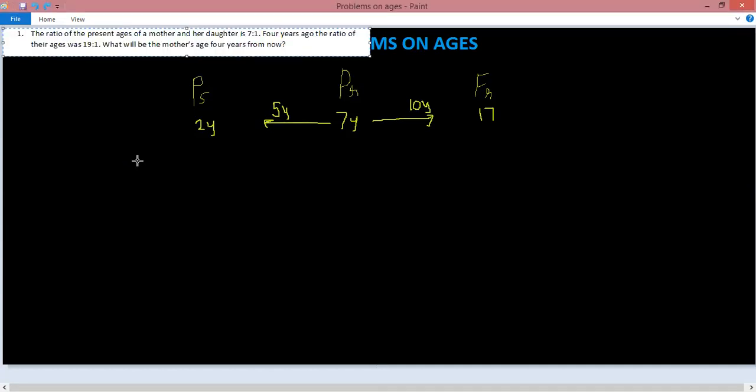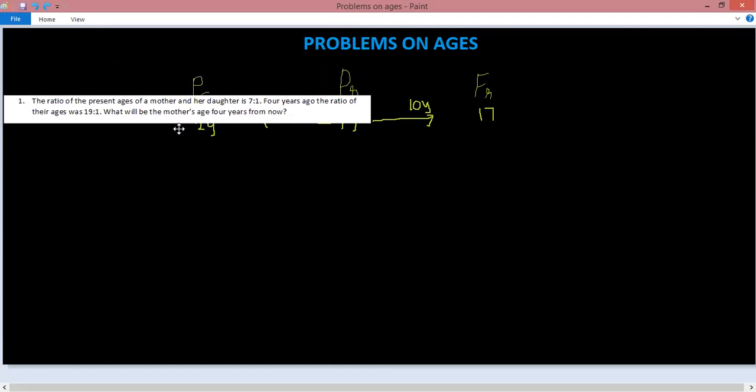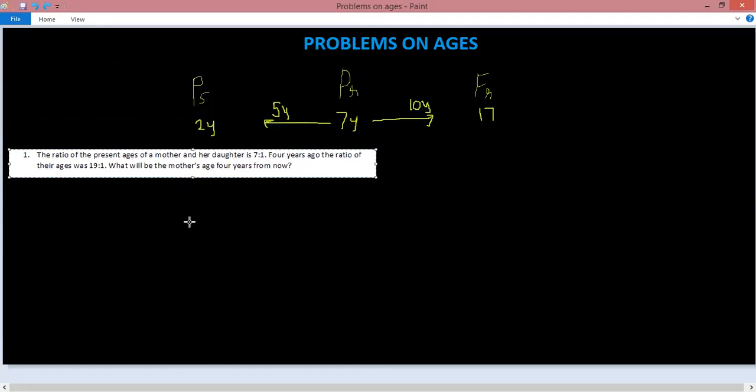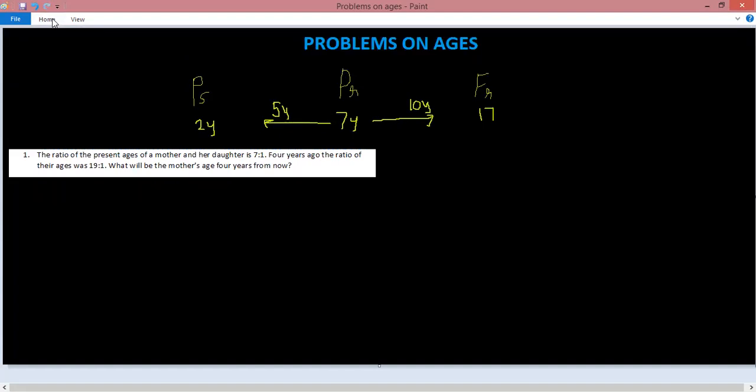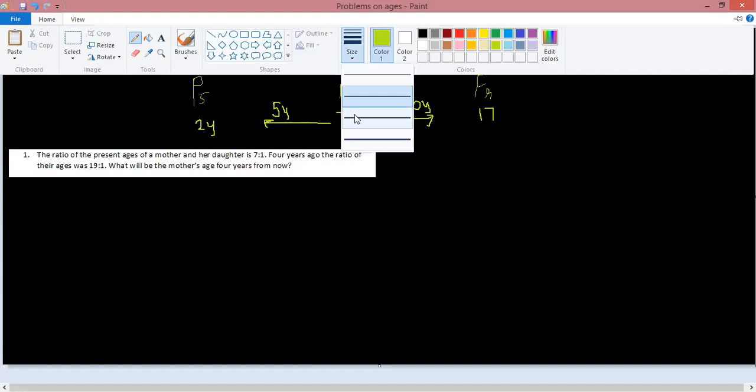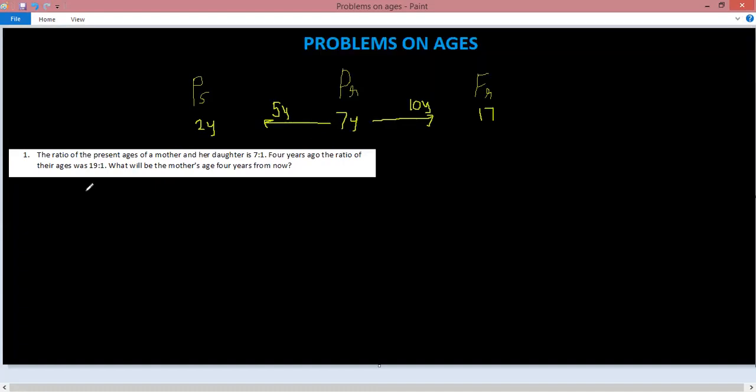Take for example, this is a numerical that I'm going to solve now. The ratio of the present ages of a mother and her daughter is 7:1. So whenever such numericals are there, you need to have three columns: one present, one future, and one past.